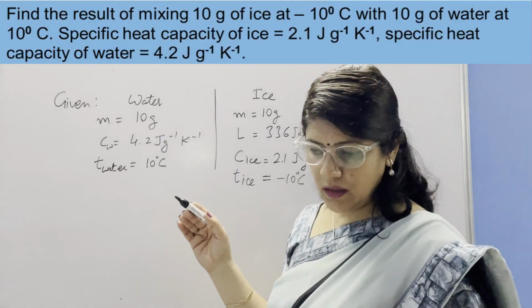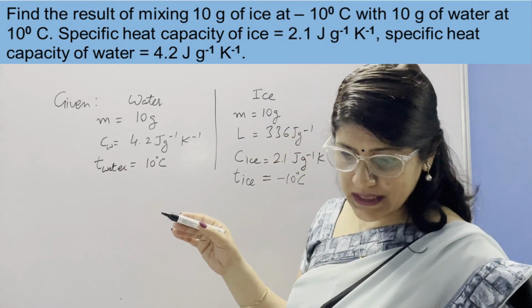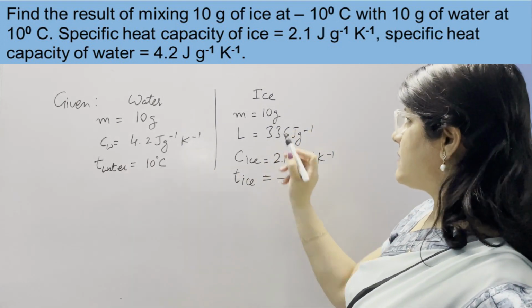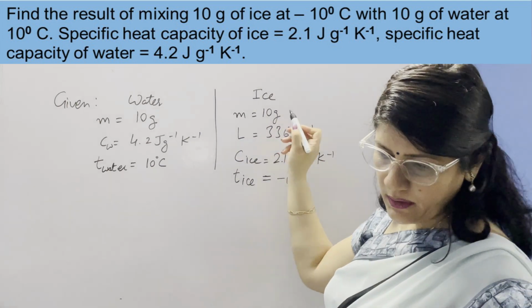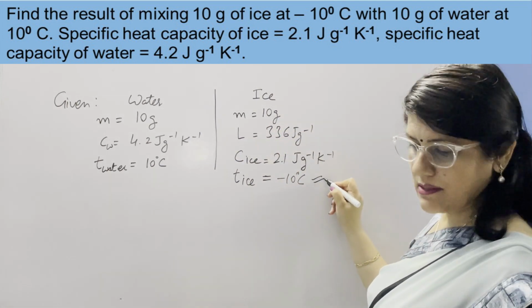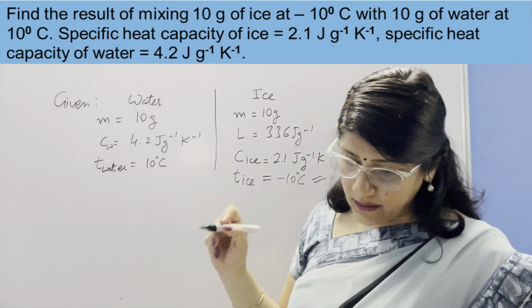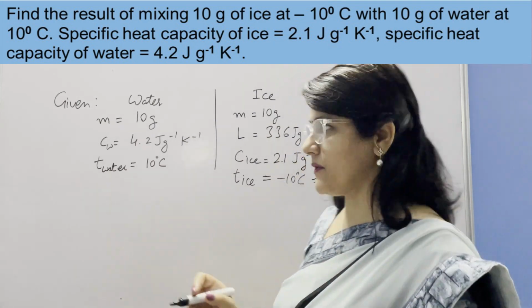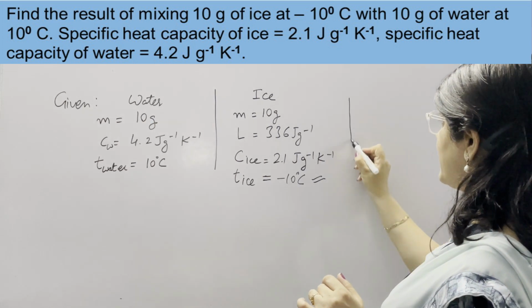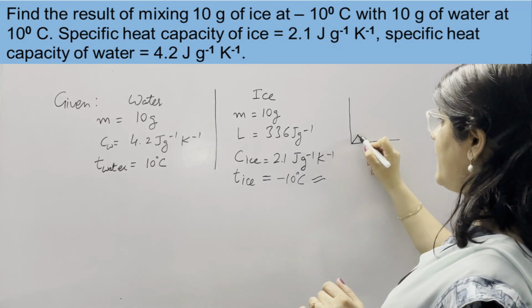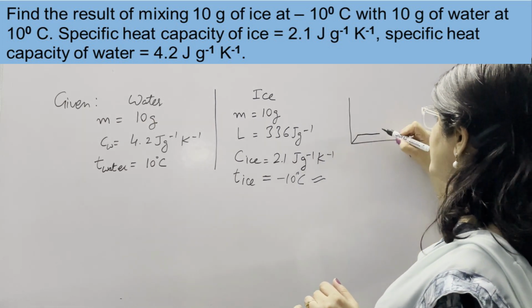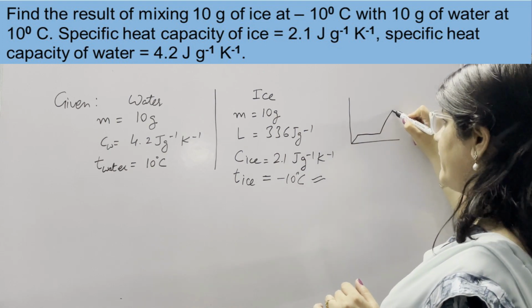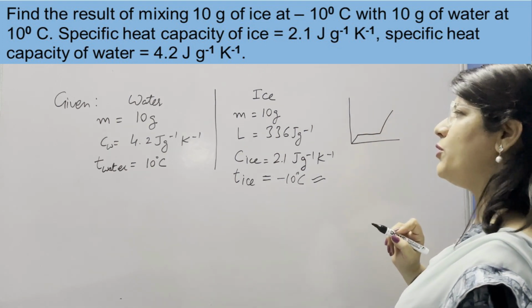In this numerical, we need to find the result of mixing 10 gram of ice. So mass of ice is 10 gram at -10 degrees Celsius temperature. And we need to convert it into 10 gram of water at 10 degrees Celsius. So first try to remember that we are taking -10 ice, then at 0 ice, then this water at 10 gram. So 3 phases we need to use here.